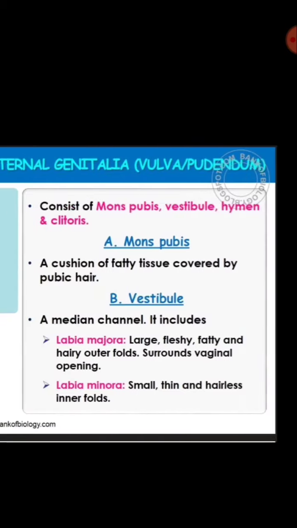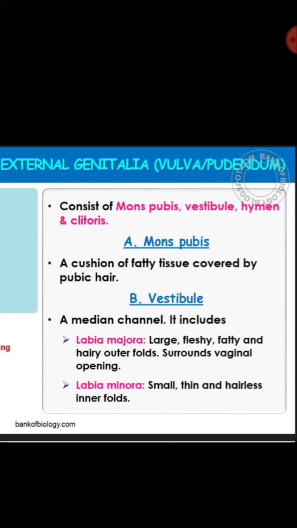Next, the external genitalia consist of mons pubis, vestibule, hymen and clitoris. You should remember that. Mons pubis is nothing but a cushion of fatty tissue covered by pubic hair.